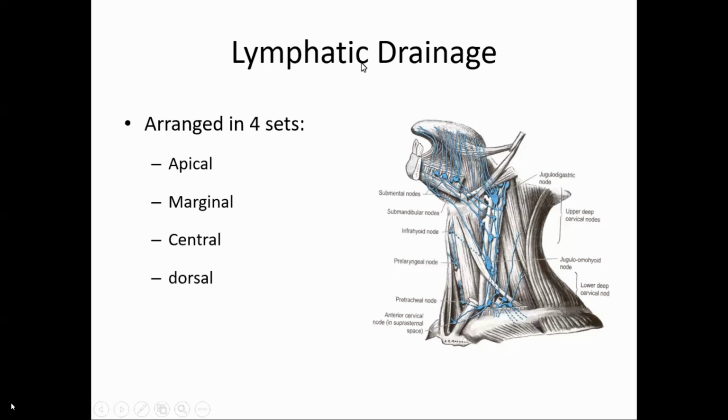Now the lymphatic drainage of the tongue. The lymphatics of the tongue are arranged in four sets: apical, marginal, central, and dorsal.